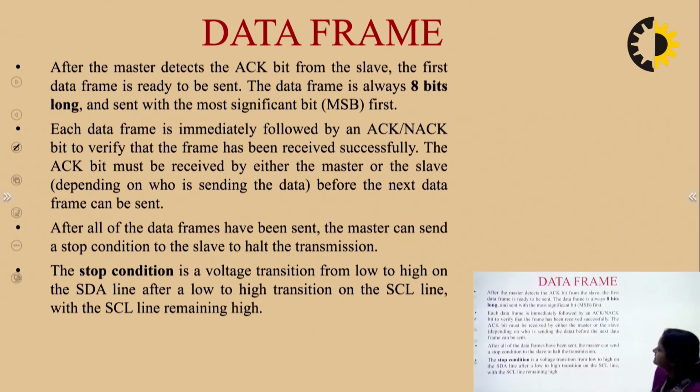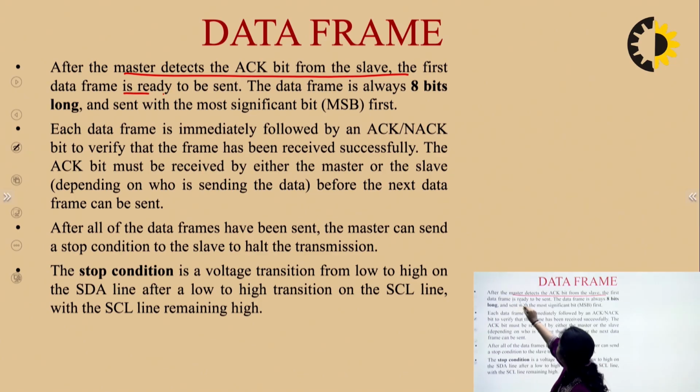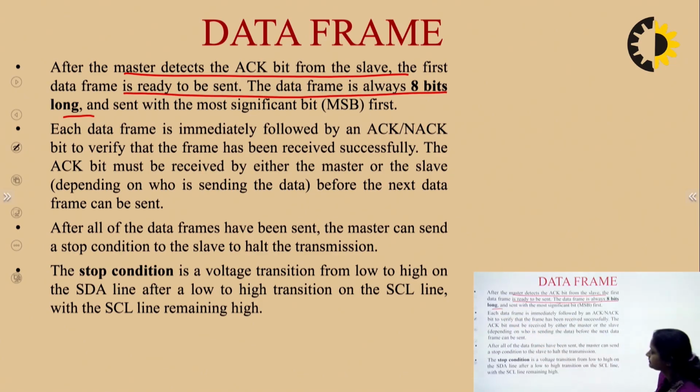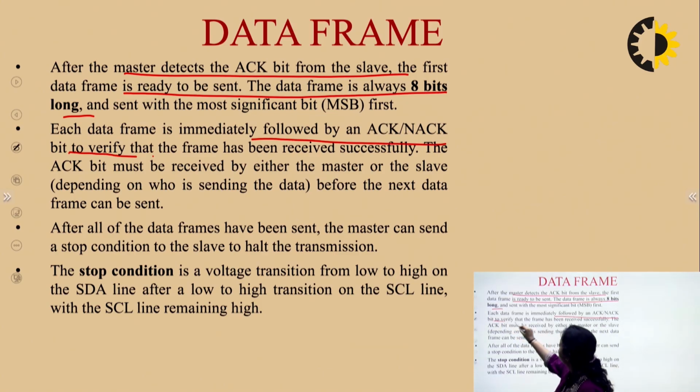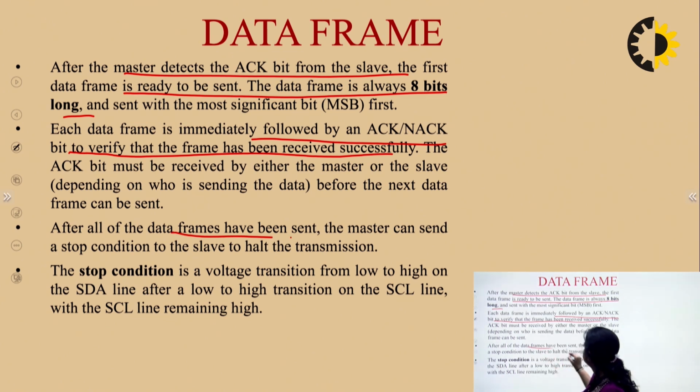After the master detects the acknowledgement bit from the intended slave, the first data frame is ready to be sent, and this is 8 bits long. Okay, for each data frame again there will be an acknowledgement/not acknowledgement bit to verify that the frame has been received successfully. Another advantage of I2C. After all the data frames have been sent, master can send a stop condition.